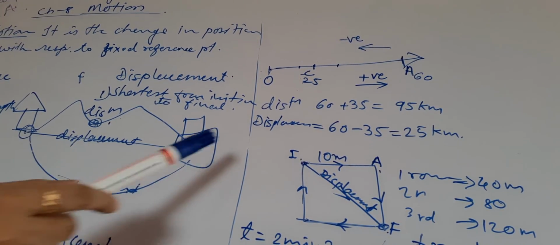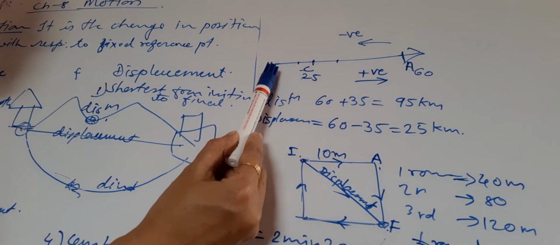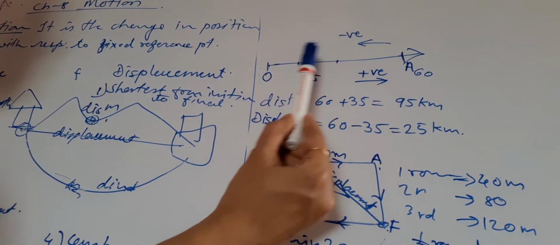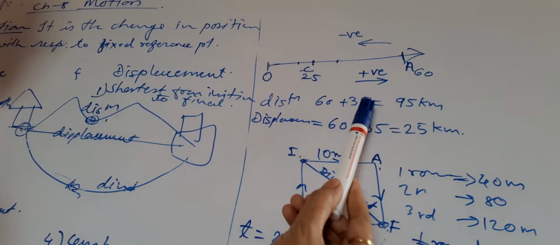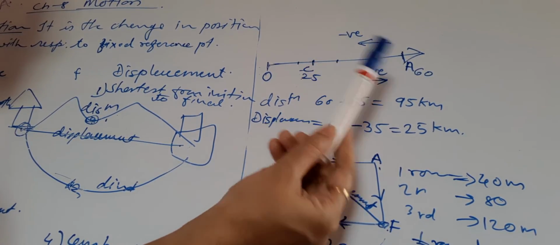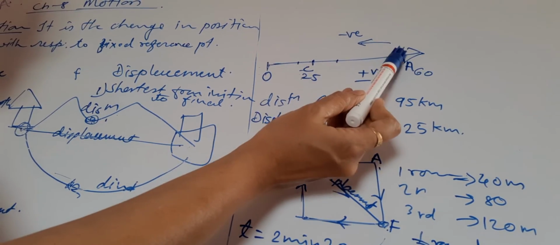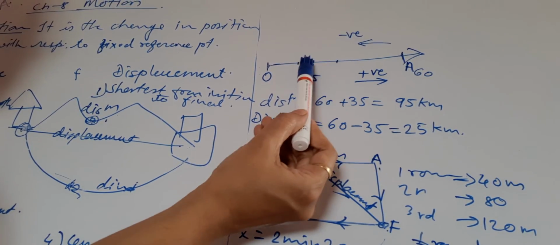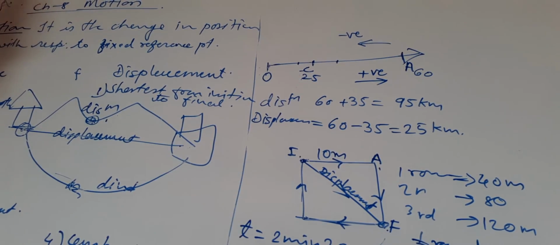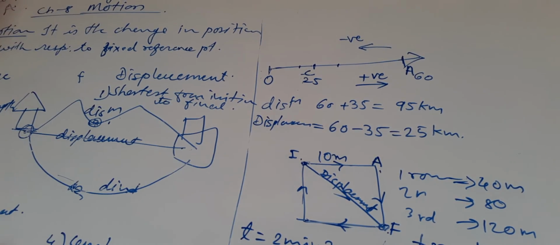But what about the displacement? Displacement will be from O to A. It will be taken as positive, that will be 60, and from A to C, as the direction is changed, just opposite to the previous one, it is taken as negative. So A to C is 35, so negative 35 is added here, and we get 25 kilometers.